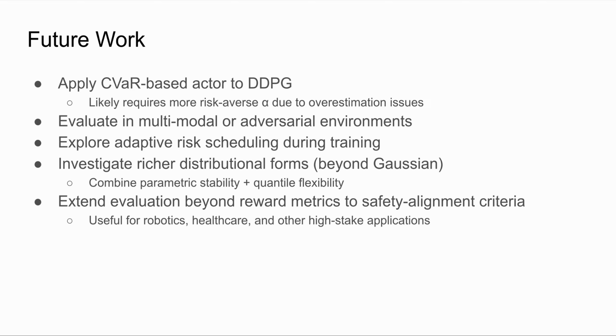Finally, a very important direction is to go beyond reward as the only evaluation metric. For safety-critical applications like robotics, autonomous vehicles, or healthcare, we need metrics that explicitly measure safety and alignment. Testing these algorithms under those criteria would tell us much more about their suitability for real-world deployment.